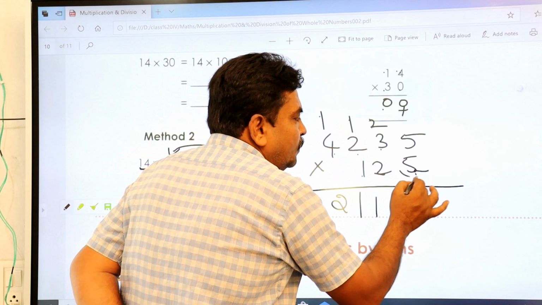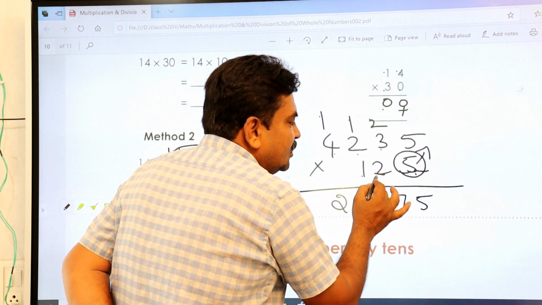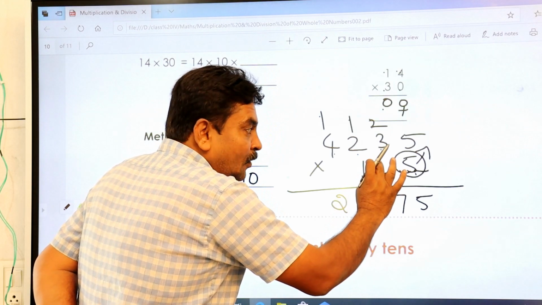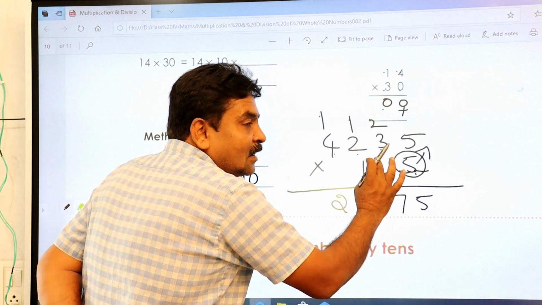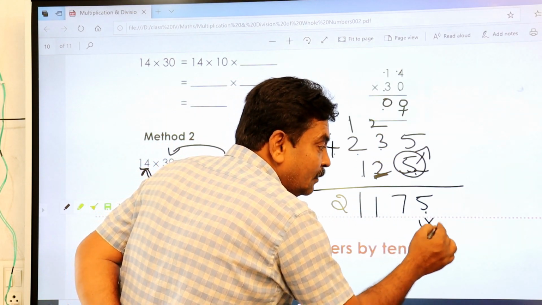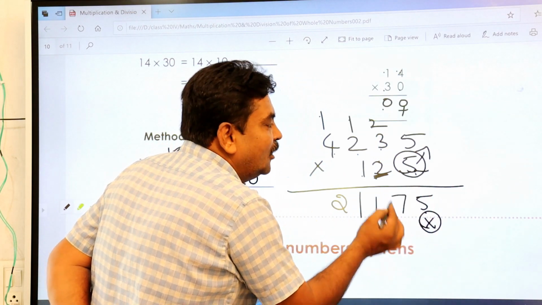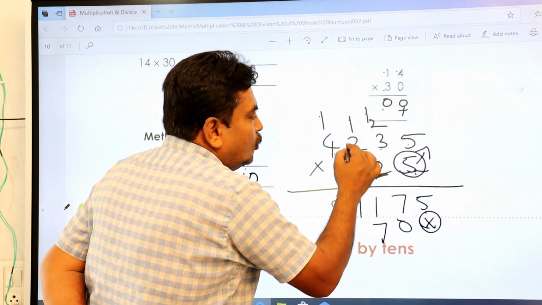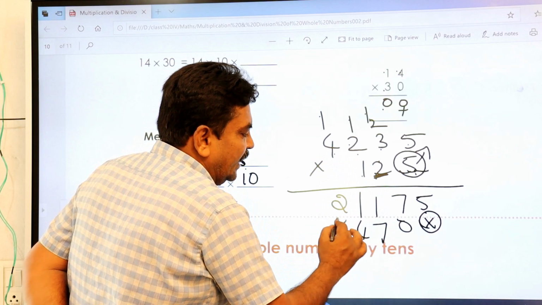Okay, so the ones place is over. Now this is your tens place. When you are multiplying with the value which is present in the tens place, you have to start from the tens place, not from the ones place. That's why you keep a mark here and then you start doing it. 2 5s are 10, right? 2 3s are 6, 1 7, 2 2s are 4, 2 4s are 8.